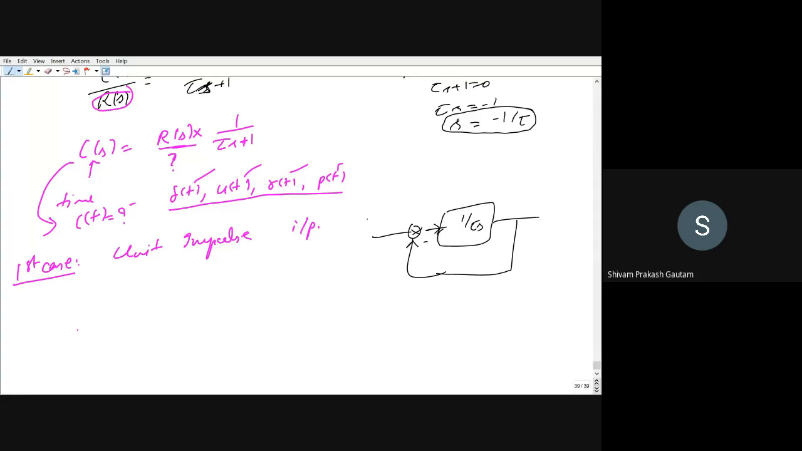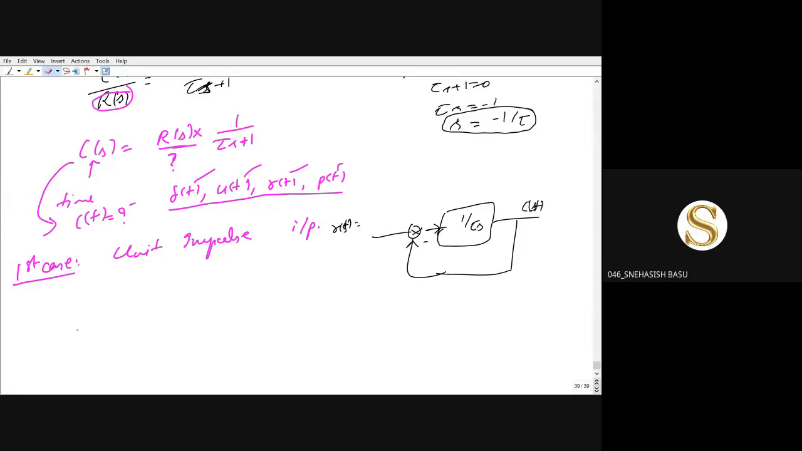Here the input right now is r(t) equal to delta(t). Now we want to calculate what will be C(t). You can write here C(s). And what is the Laplace transform of delta(t)?